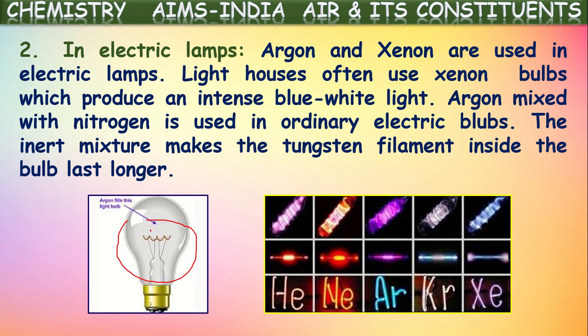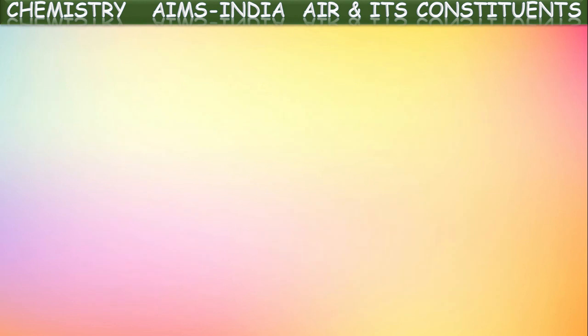So what happens? If you use normal air in this, when electricity is passed, the filament will become red. It will become very hot. At that condition, it may react with the air present inside the bulb and be rusted immediately. It may be spoiled in a few days itself. That is why instead of filling the bulb with normal gases, they fill it with gases like nitrogen and argon. They won't react with the tungsten, so the bulb will last longer. Okay, that's the use of argon gas. Argon is used in filling electrical bulbs.